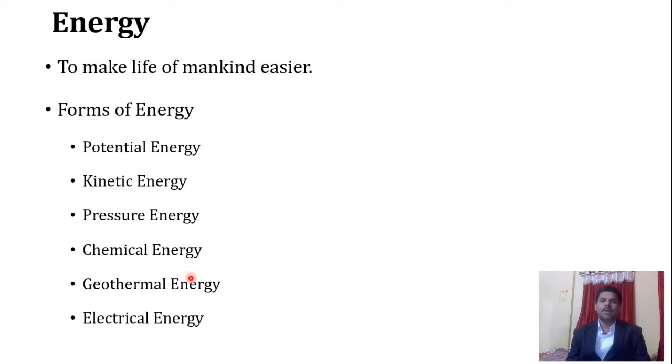Geothermal energy: in the core of the earth, there is the existence of what we call lava. Because of that, we get a kind of energy that we call geothermal energy. And the last one is what we call electrical energy.